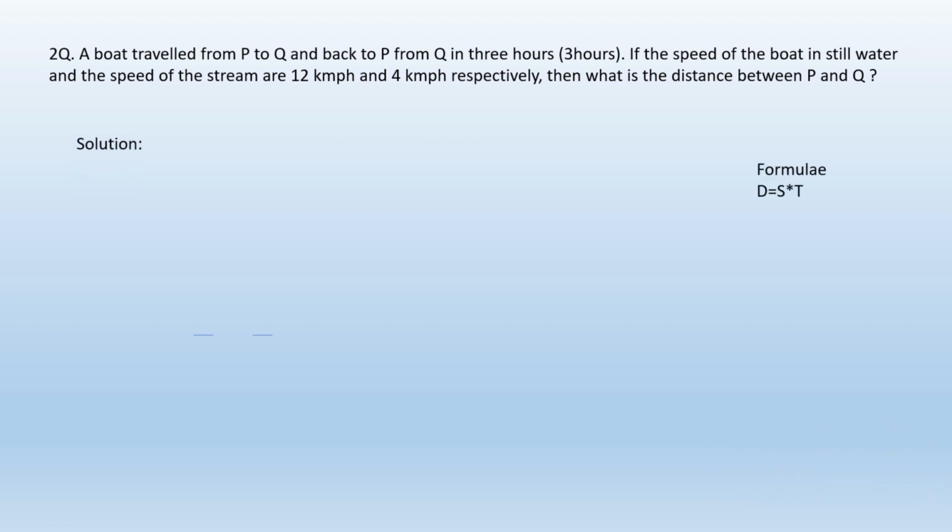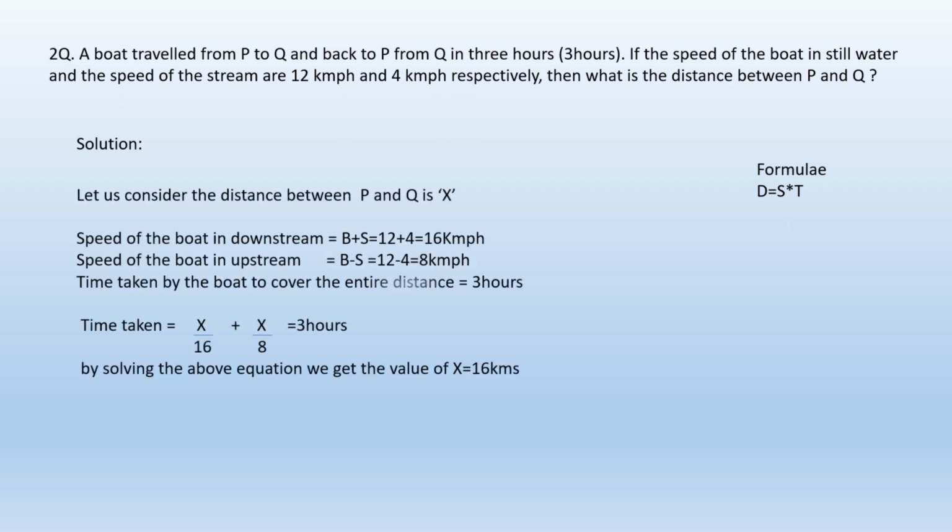As I told you, it is a basic formula we have to remember, that is d is equal to s into t. Here let us consider the distance between the point P and point Q is x. The downstream speed is b plus s, where the speed of the boat is 12 kilometers per hour and the speed of the stream is 4 kilometers per hour. So the downstream speed is 16 kilometers per hour and the upstream speed is b minus s, that is 12 minus 4, which is equal to 8 kilometers per hour.